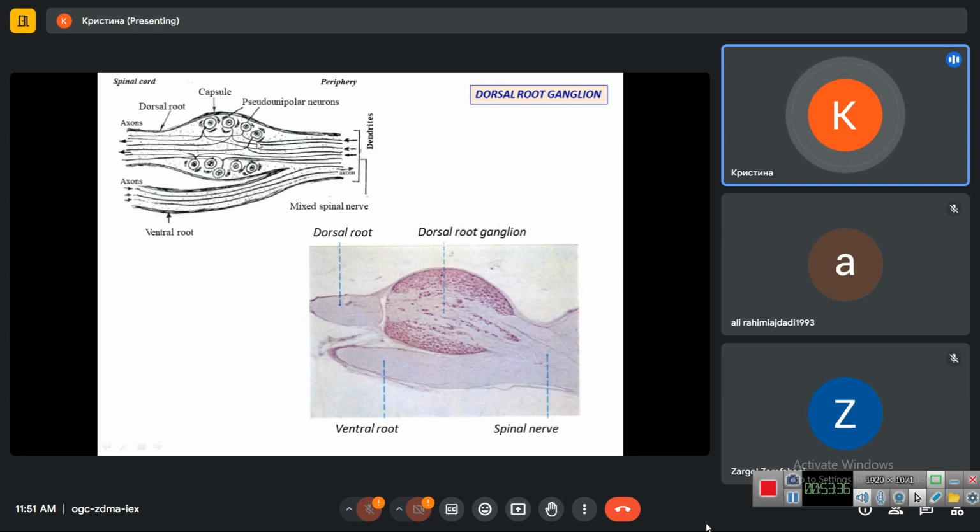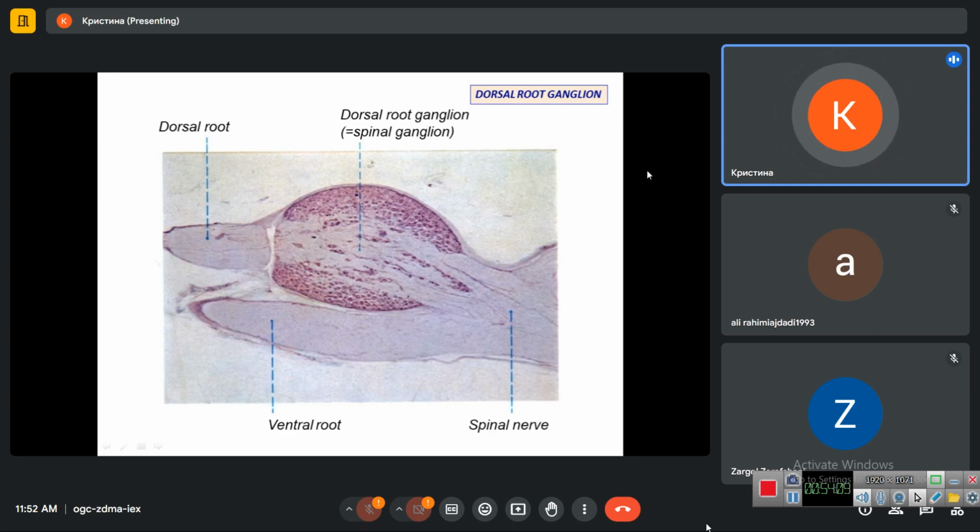The cell bodies of neurons are surrounded with mantle glial cells, and the processes of pseudo-unipolar neurons form nerve fibers with the help of Schwann cells. So we will see here one type of neuron, the pseudo-unipolar neuron, and two types of glial cells, mantle cells around the cell bodies and Schwann cells around the processes of neurons.